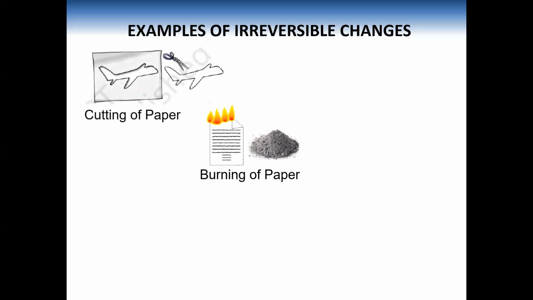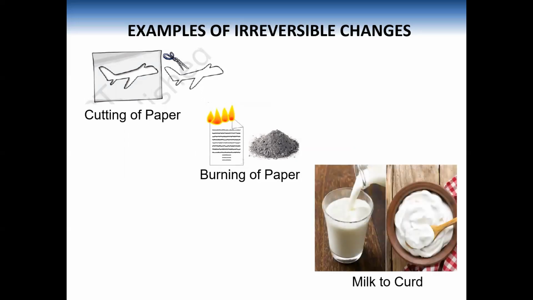Another example, cutting of paper. By cutting, you can obtain different shapes of paper. But if you join it again, then it will not convert back into its original form. Another example is formation of curd. Milk can be converted into curd, but that curd cannot convert back into milk.